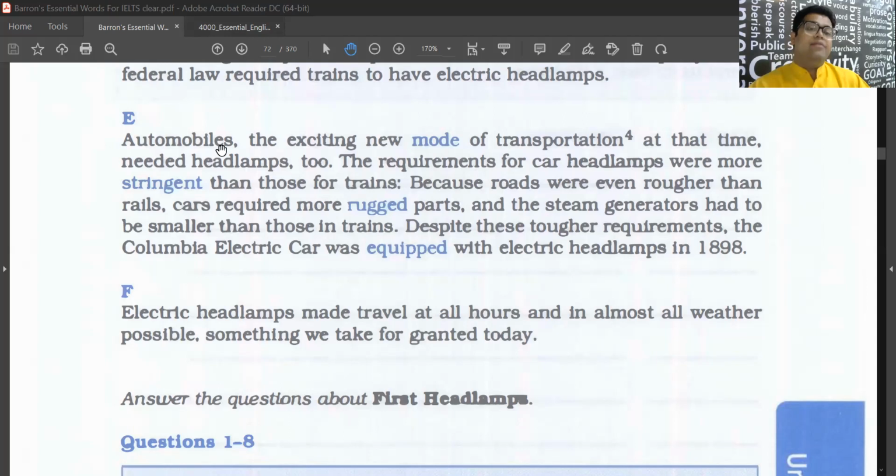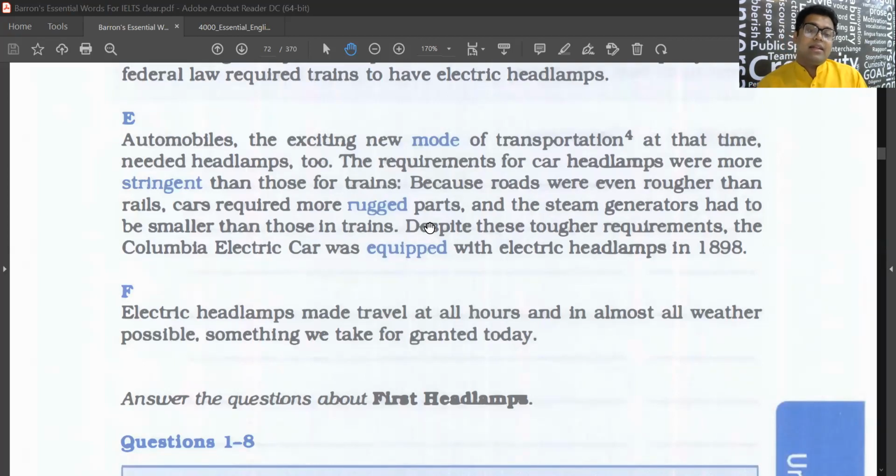The next thing that came was automobiles, means cars, the exciting new mode of transportation at that time. And they also needed the headlamps. The requirements for car headlamps were more stringent. It was more necessary because a train ran only on a track, right? But a car can go anywhere, because roads were even rougher. So the cars required more rugged parts. Rugged means it needed stronger parts, right?